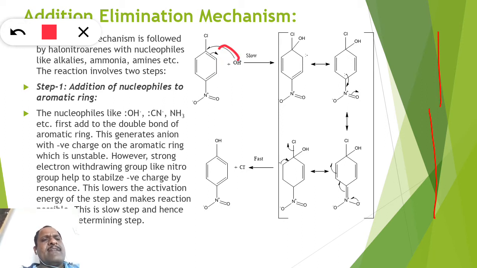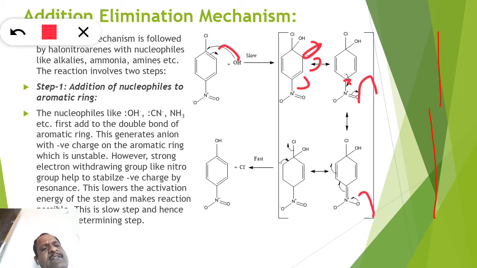Once this carbanion is formed here, that carbanion again donates its electrons, and that opens here. So the negative charge from this carbon is stabilized by this NO2 group. The electron moves like this, and again you will get another resonating structure, and the negative charge again comes on this position. Then this negative charge will come here, form a double bond, and then this Cl will go out.